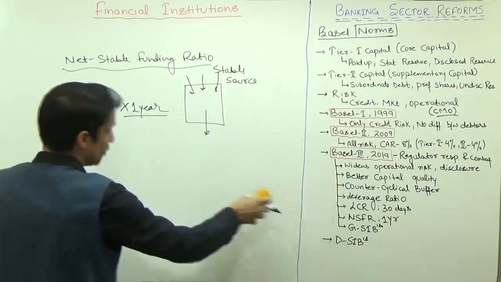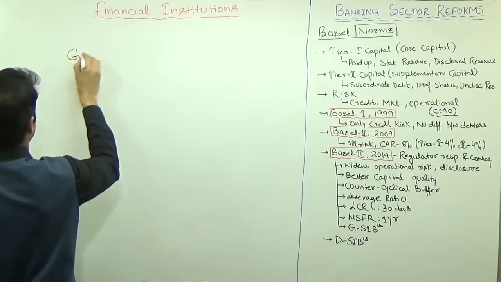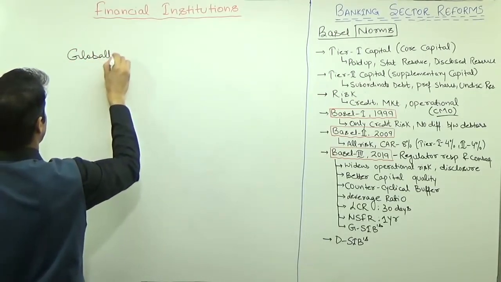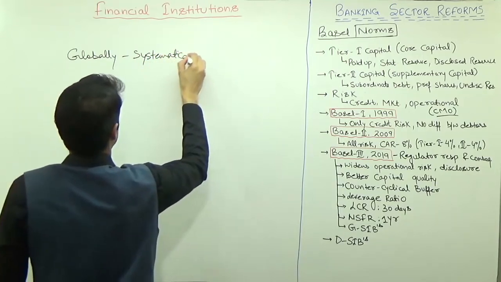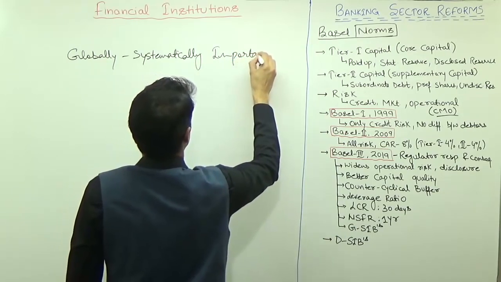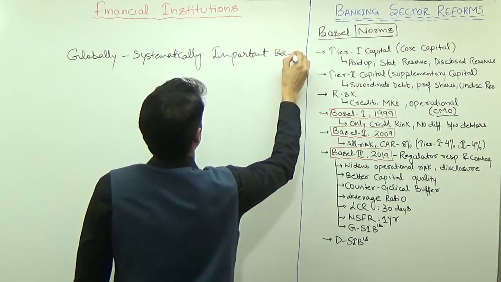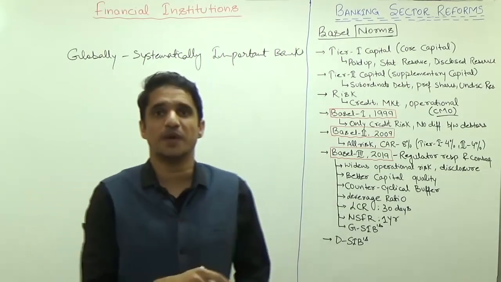Then the last initiative is G-SIB. G-SIB is nothing but globally systematically important banks. So just like Lehman Brothers filed bankruptcy. Lehman Brothers was such a huge bank.